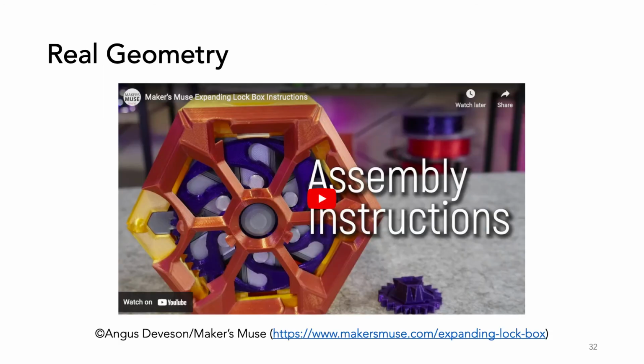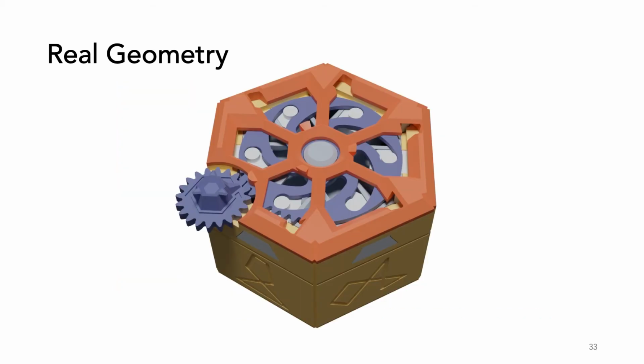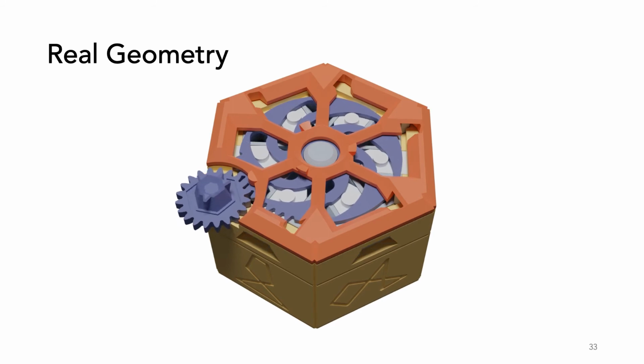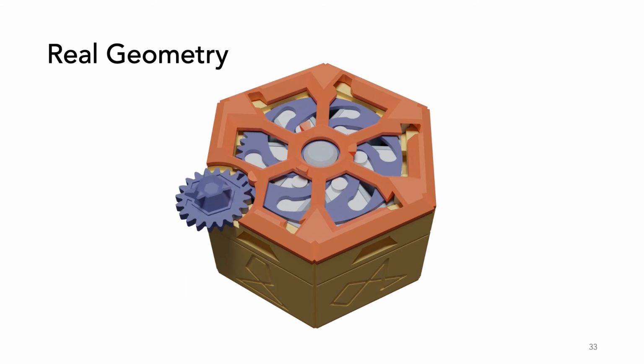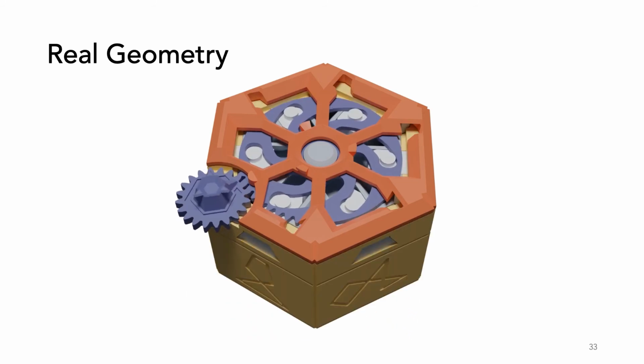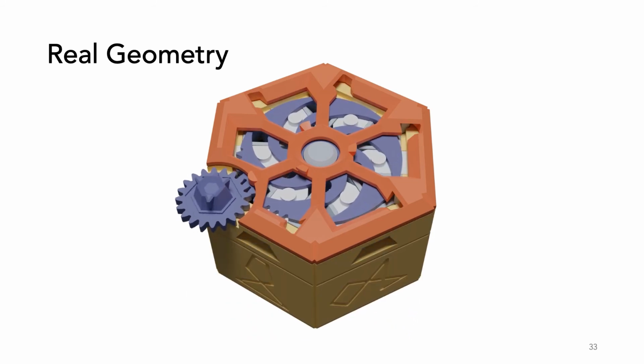An application of our work is the virtual testing of mechanical parts before manufacture. We download the parts and directly simulate them. You can see as the key turns, this causes the pins to be pulled in by the curved path in the middle. When the pins are completely pulled in, the box is unlocked and the bottom is free to fall under gravity.